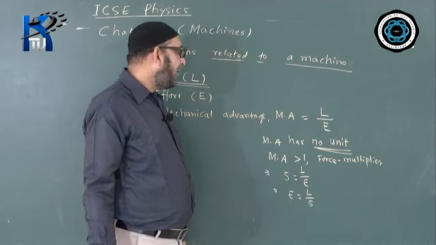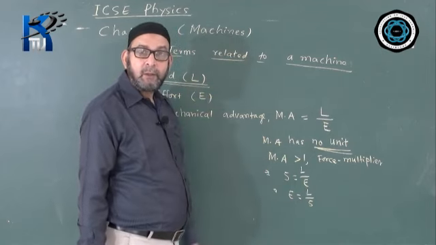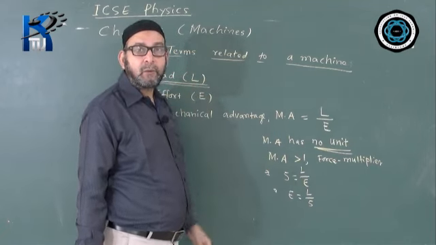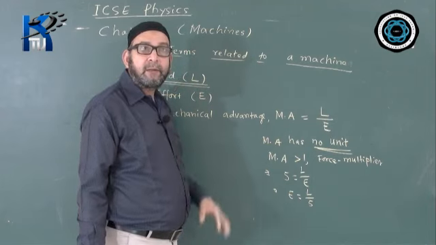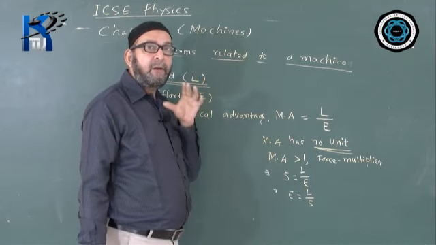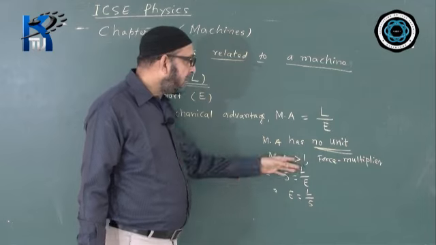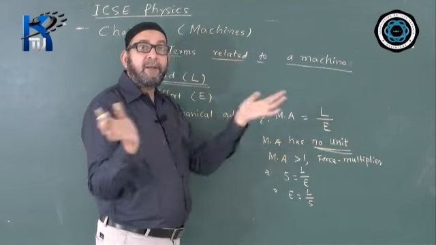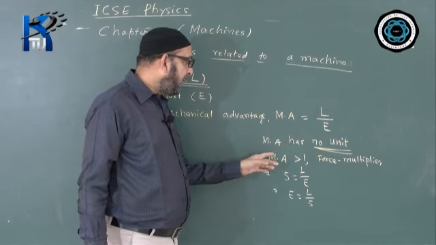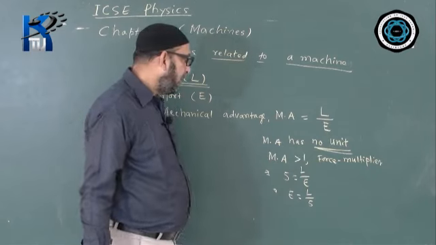If I say mechanical advantage of a machine is 10, what does it mean? That means effort is 1 by 10 times of the load. That means effort is 1 by 10 times less than the value of the load. If the load is 1000 Newton, 1 by 10 of 1000, you can calculate, answer is only 100 Newton. So 100 Newton effort will overcome a load of 1000 Newton. That is the meaning. And such a machine where we give less effort and overcome a heavier load is called force multiplier machine. That is why on this basis we say when mechanical advantage is greater than 1, such a machine is called force multiplier machine.